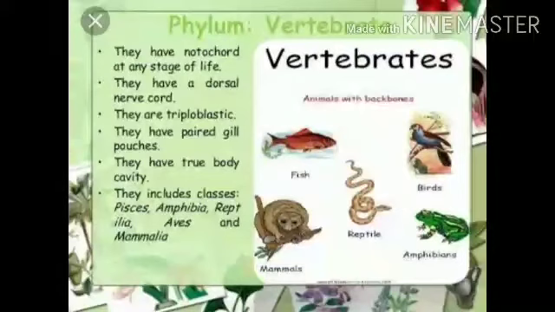Phylum Vertebrata. These animals have a true vertebral column and internal skeleton. Vertebrates are bilaterally symmetrical, triploblastic, coelomic, and segmented with complex differentiation of body tissues and organs. All chordates possess the following features: have a notochord, have a dorsal nerve cord, are triploblastic, have paired gill pouches, are coelomate. Vertebrates are grouped into 6 classes.